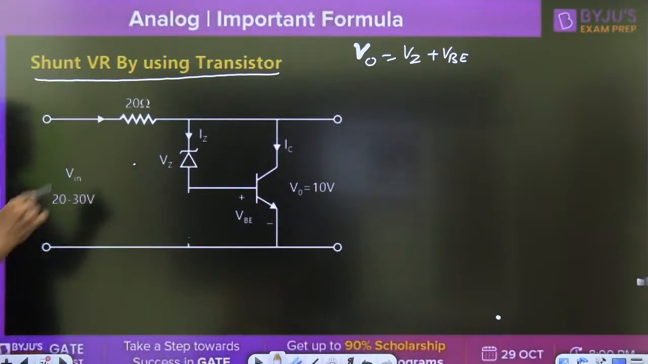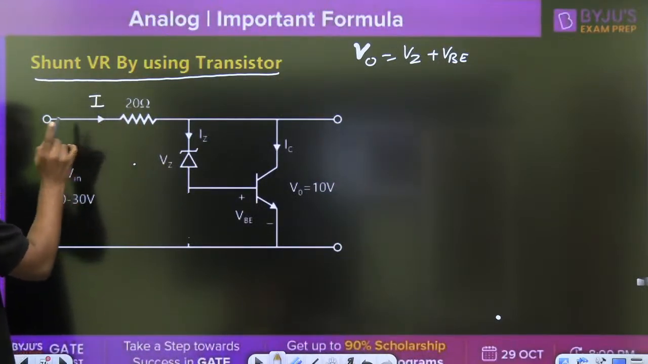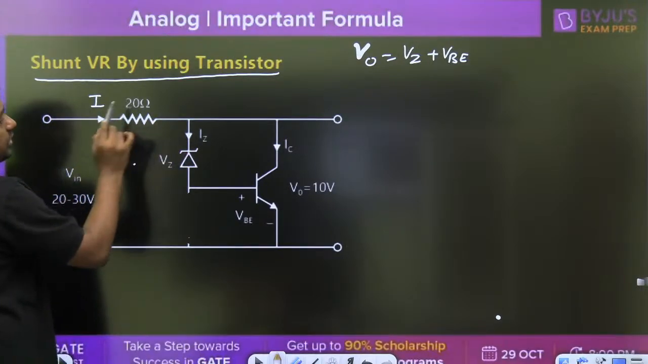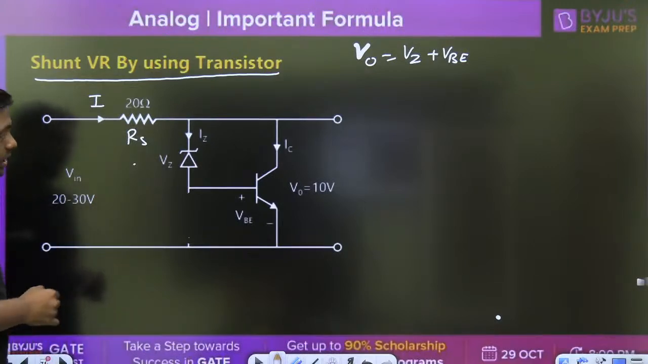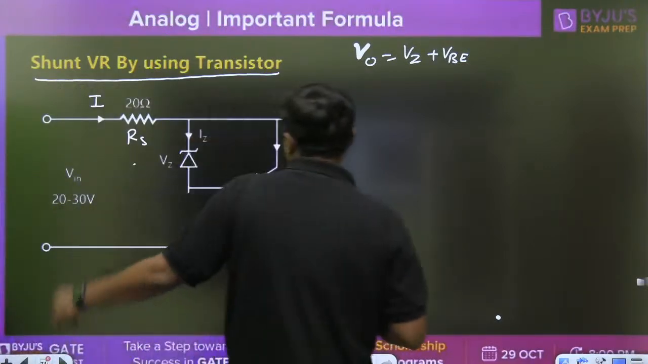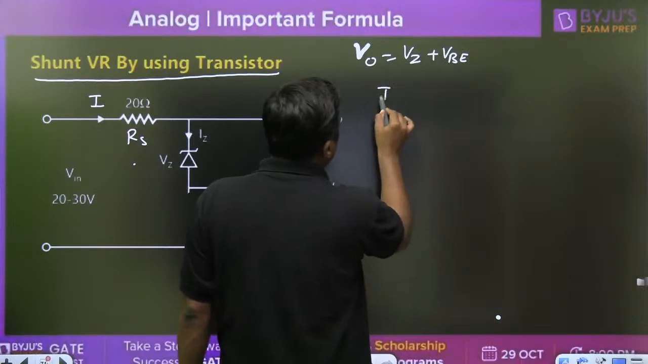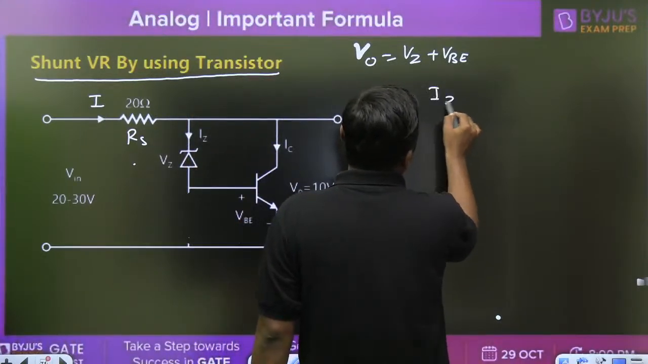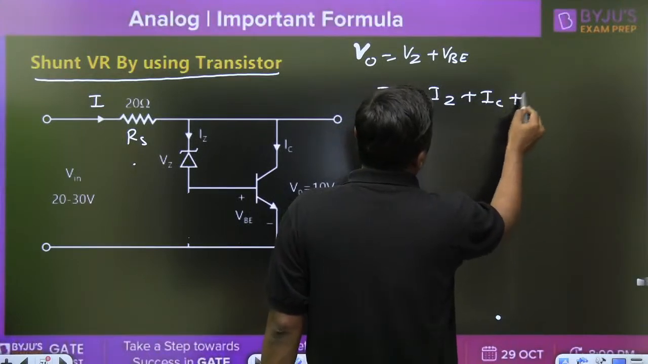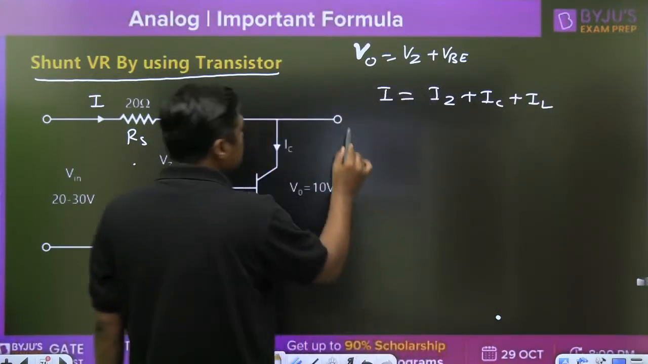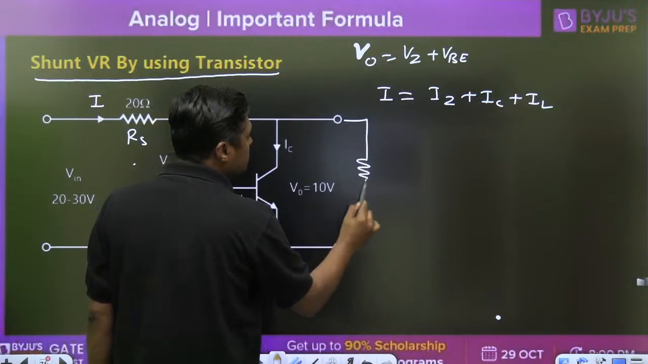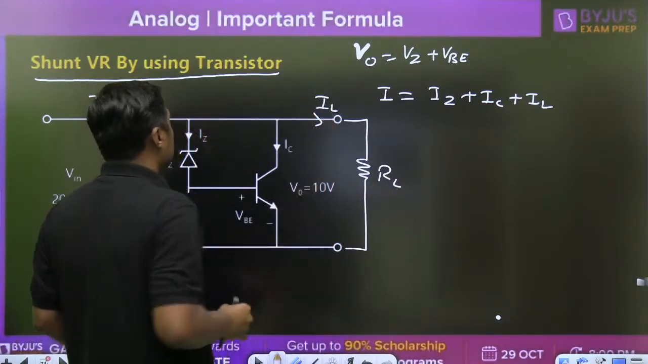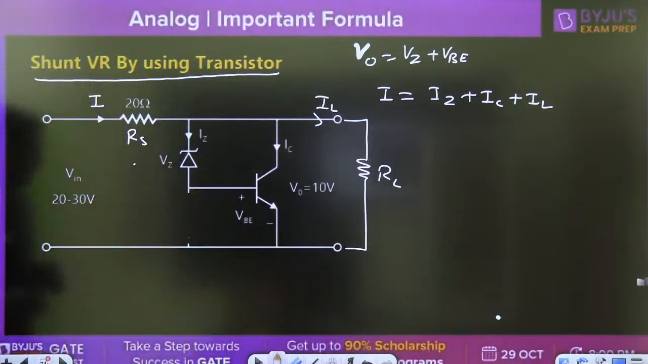Second, current I. I is Vi minus V naught upon RS. And this current is divided into Iz and Ic plus IL. Here RL is not given, it is removed. But if the RL is given, then it is divided into three parts: Iz plus Ic plus IL.